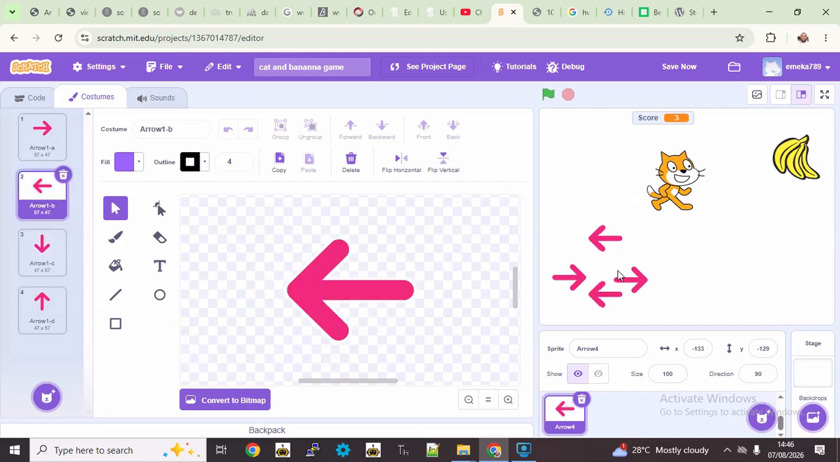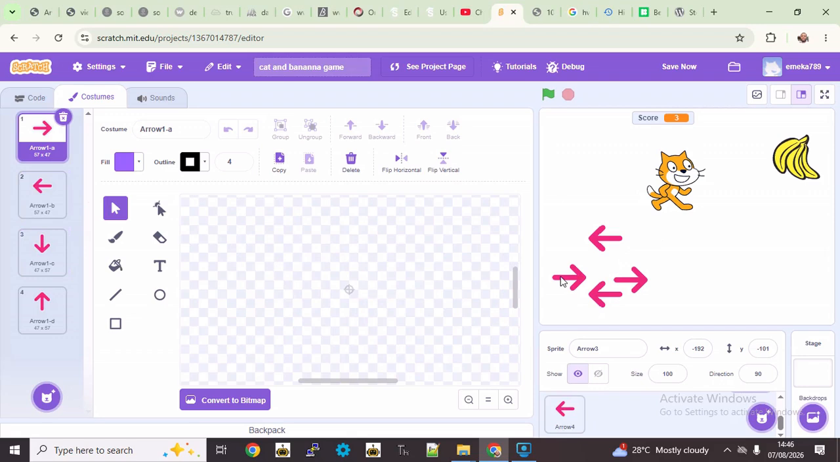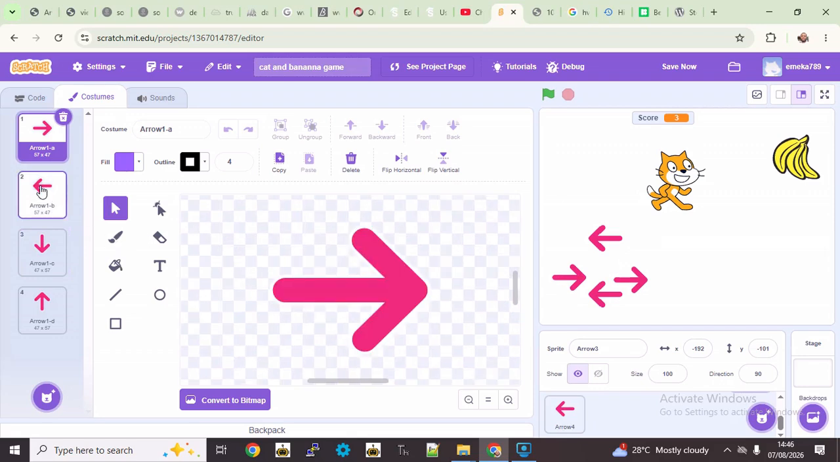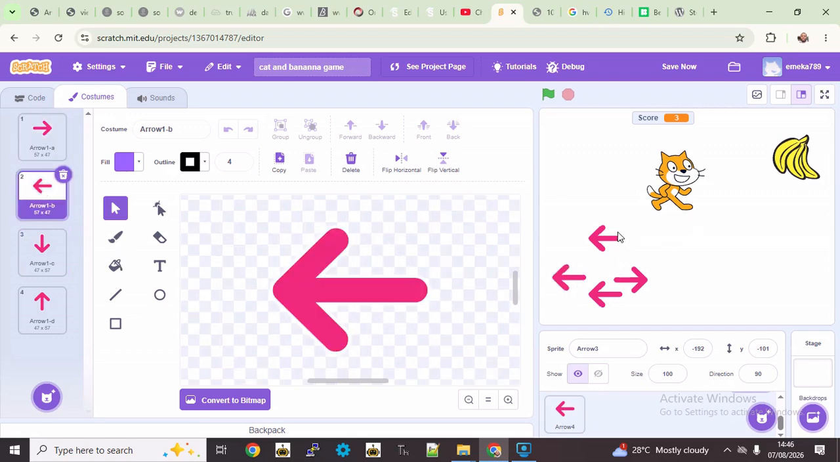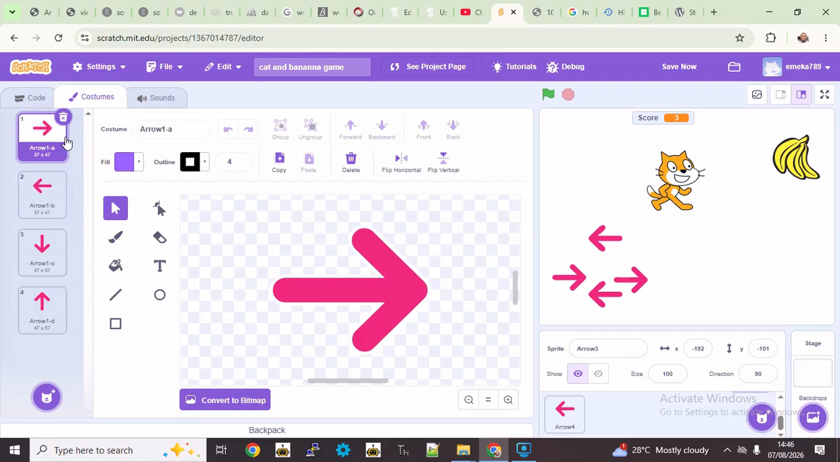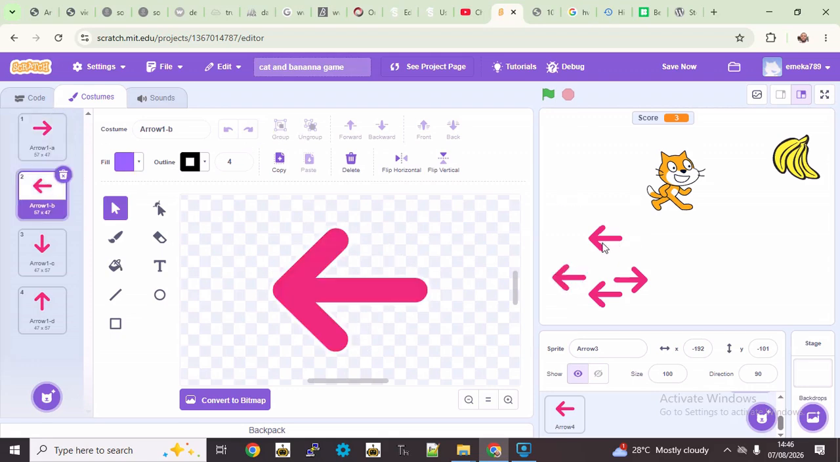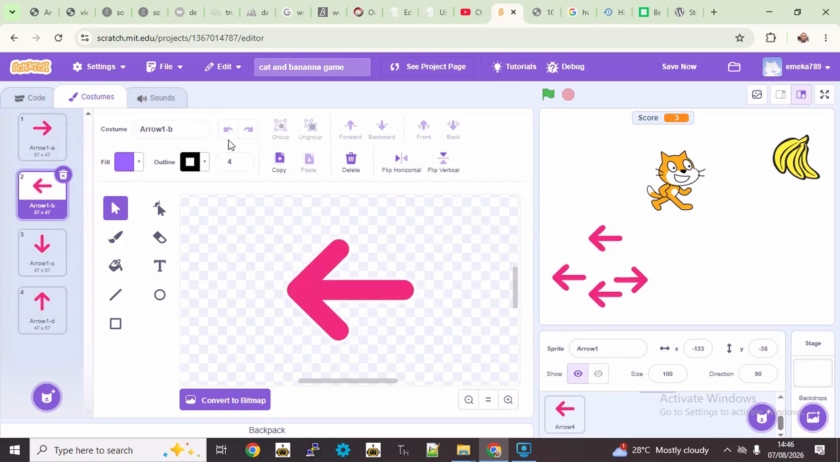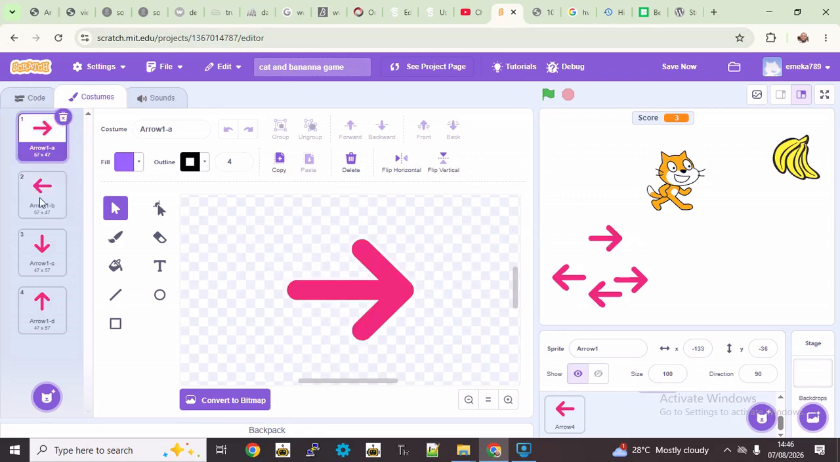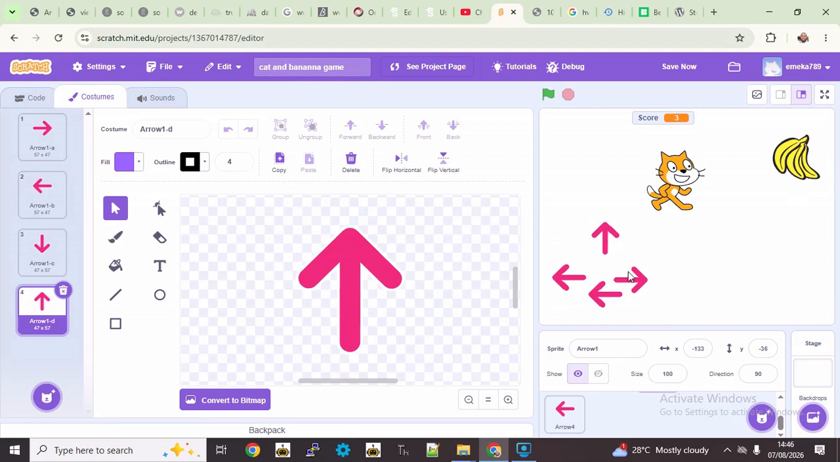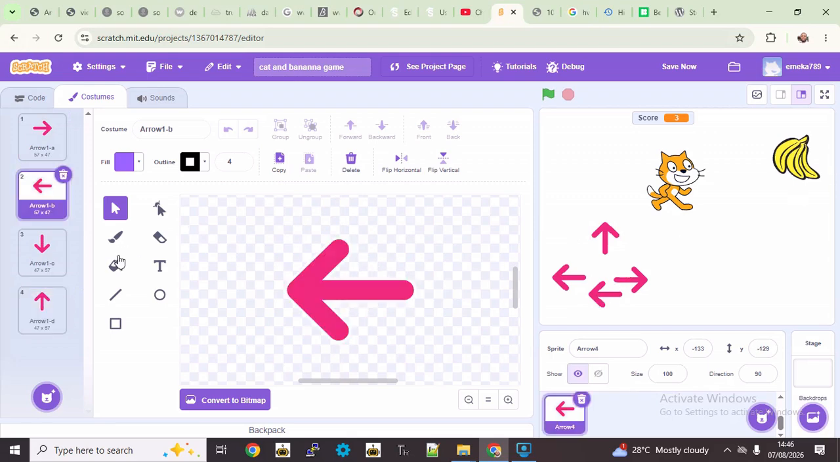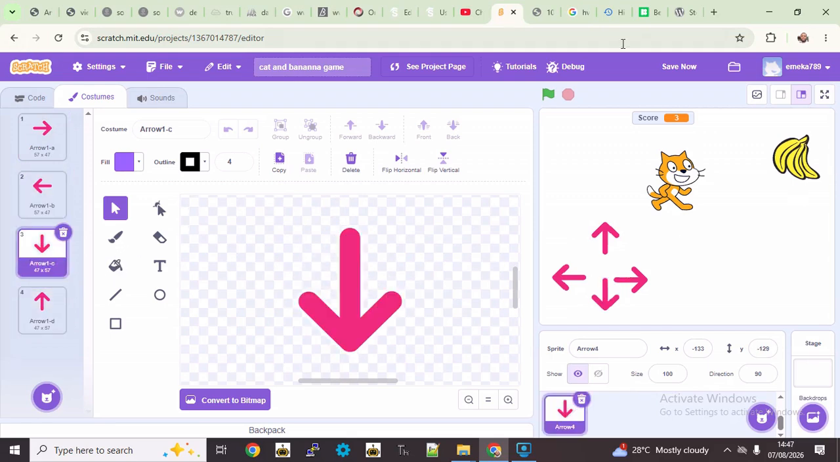What am I doing? Okay, double click. This should be left. Yes. And then go to this one, double click. And this should be up. No, I think I got the wrong one. Double click here. Okay, I want it to face up here. And then this one I want to face down. Okay, good.